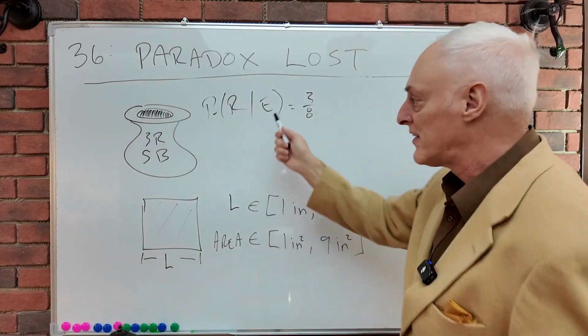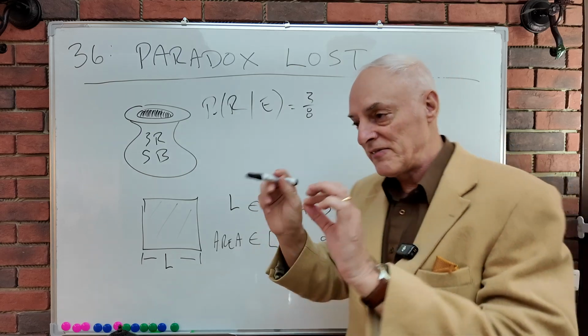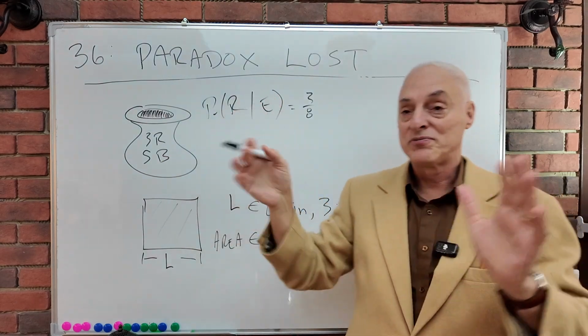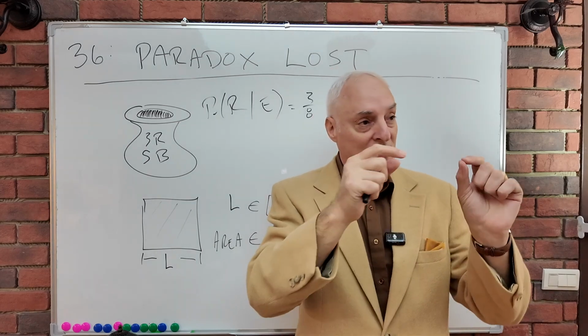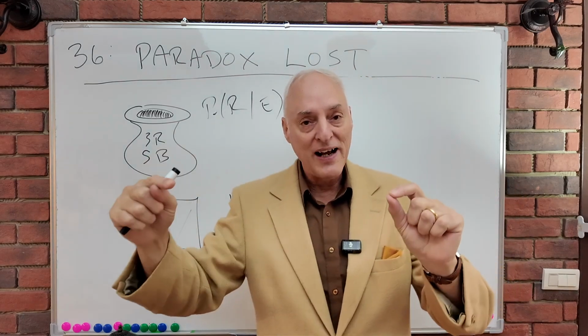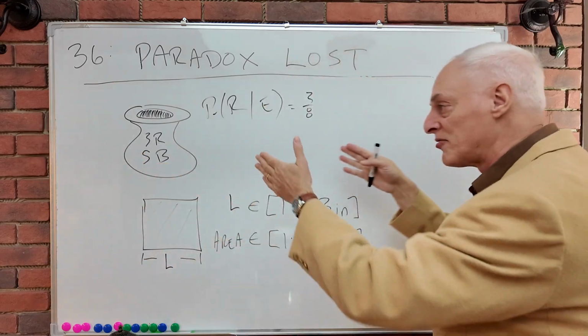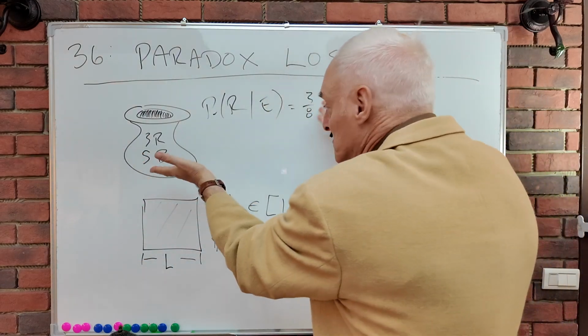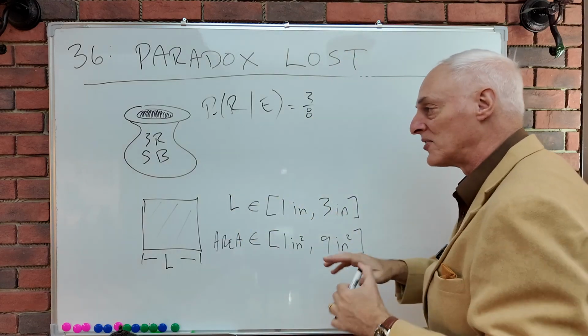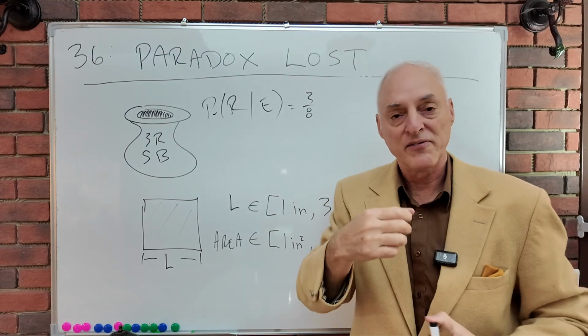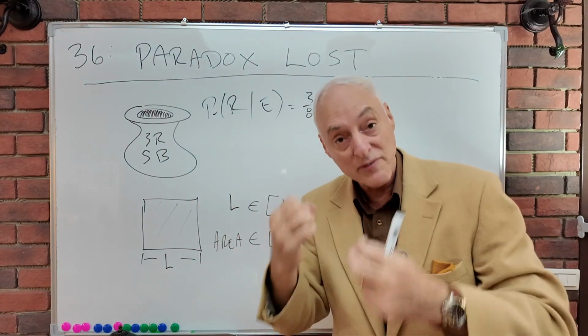But some people say that this symmetry of individual constants that we proved 20 some episodes ago, that allows us to assign uniform probabilities in the face of ignorance, I guess you could say. We have no other knowledge except of the contents of the urn, and that's it. That's the only information we have.